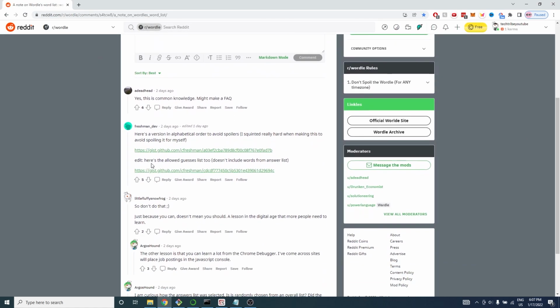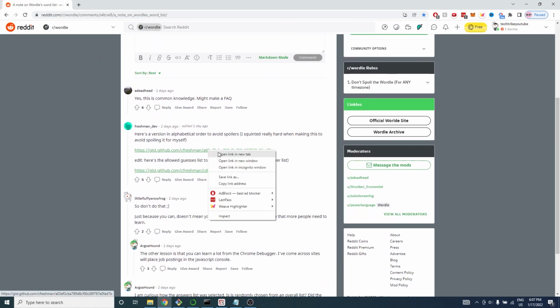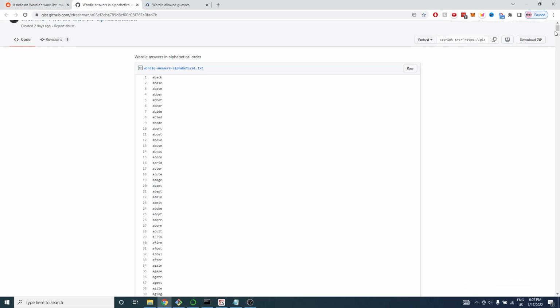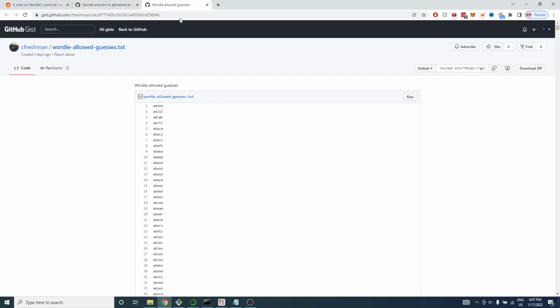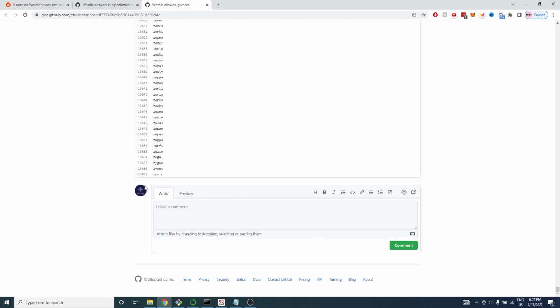On the Wordle subreddit, I found links to all possible answers to Wordle. These are mostly simple words, and there are about 2,000 of them. Also, there's a list of words that can't be answers but are valid guesses, which we can use to get more information about the secret word. There are about 10,000 of these for a total of 12,000 valid words that we can type into the website.